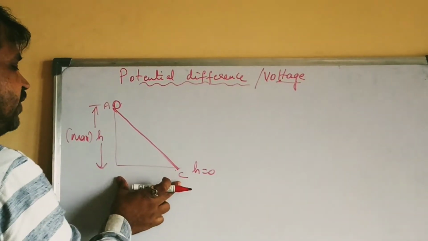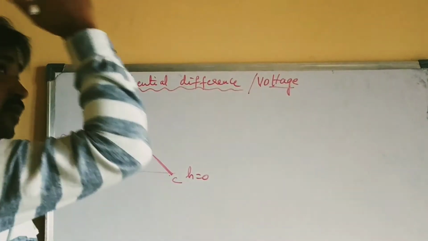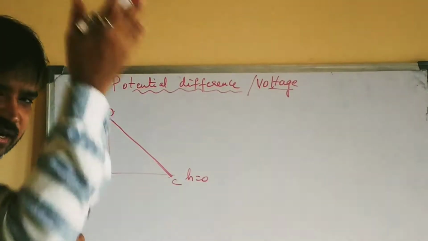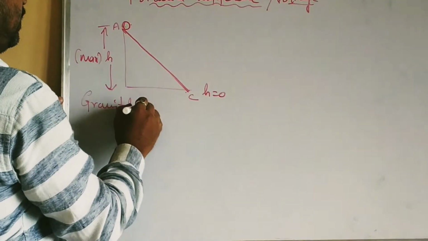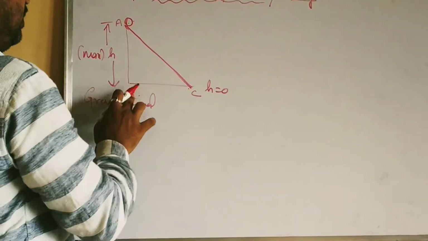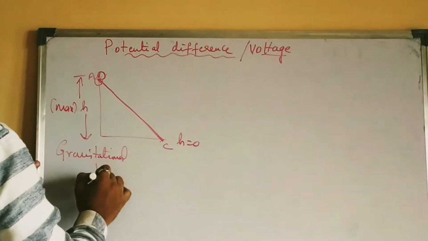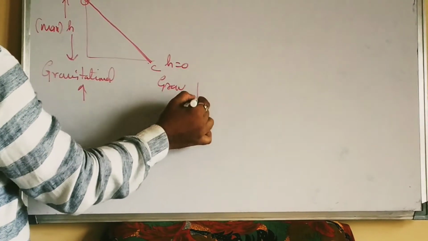Because of this difference in height, and since the ball is placed at a certain height, it is under the influence of gravity, right? Gravitational potential at this point A is greater, whereas the gravitational potential at this point C is lesser.